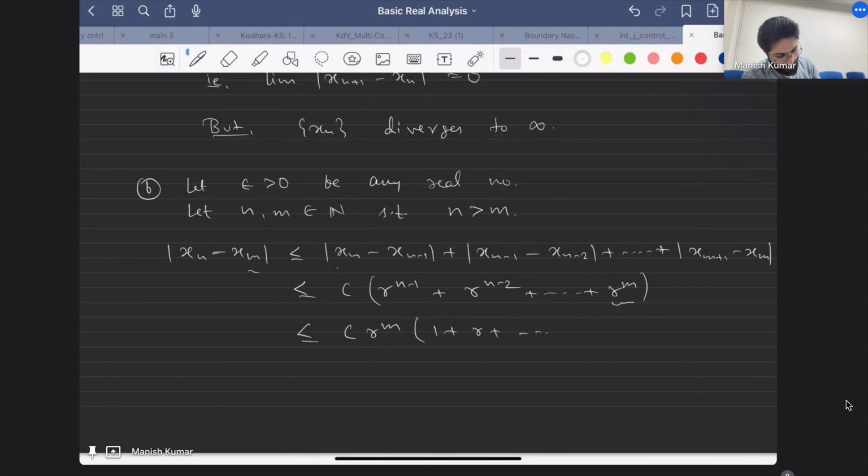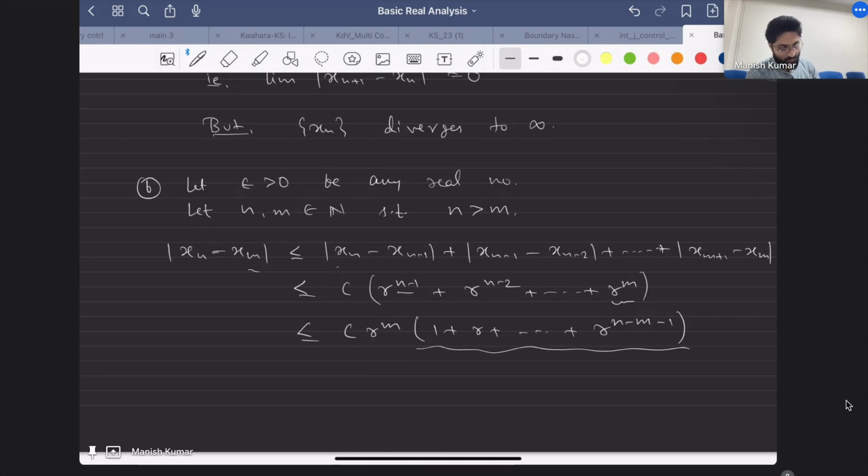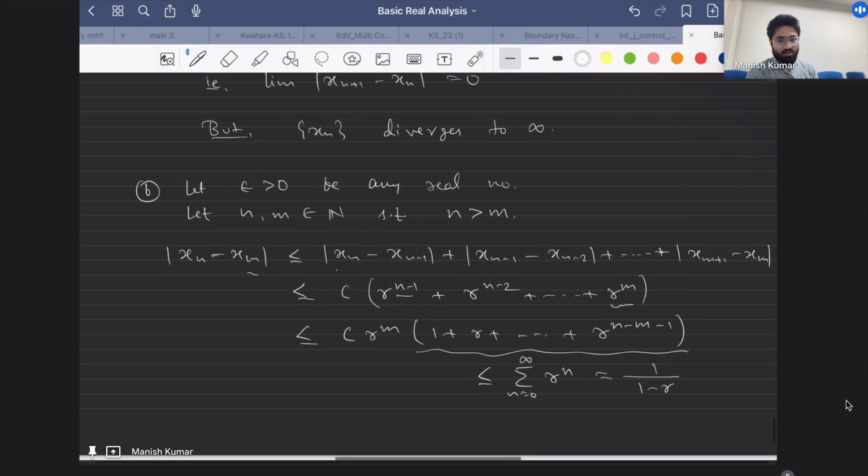Now this is a kind of summation r raised to the power n, n from 0 to infinity. If you want to use this, you can, and you know this is less than or equal to 1 upon 1 minus r. This geometric series converges to 1 upon 1 minus r if r is less than 1. In this case you already know r is positive and less than 1. So this you can bound by something constant. This is a constant number, right?